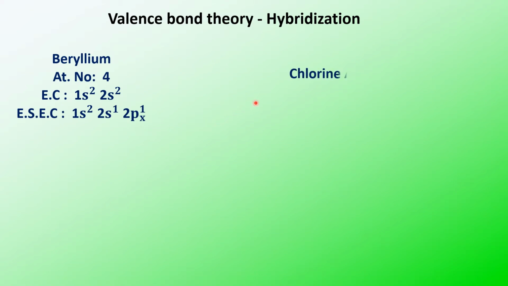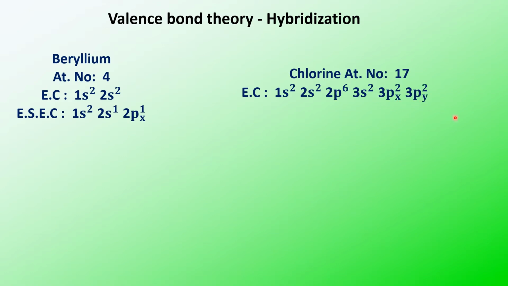Beryllium has atomic number 4 and the configuration is 1s2 2s2. In the excited state, an s electron will go to the 2px. Chlorine has atomic number 17 and its electronic configuration is 2 8 7, that is 1s2 2s2 2p6 3s2 3px2 3py2 and 3pz1.